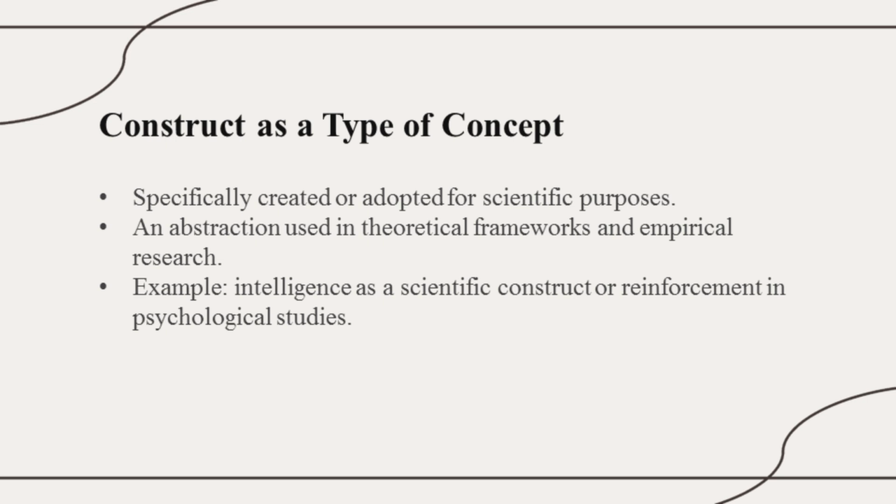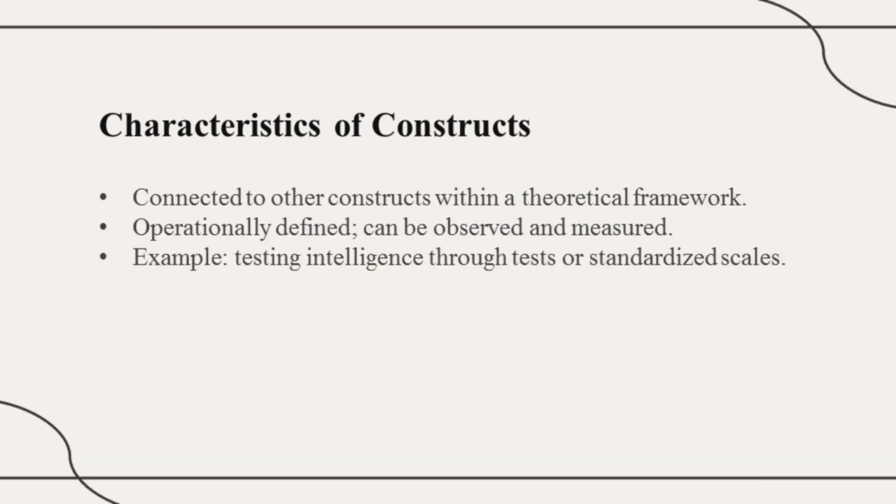When we want to incorporate this generalized idea into research, we have to convert it into a more scientific term, and for that we use a construct. To identify the concept height as a construct, we can measure it using a ruler. We are using something standardized, and it becomes scientific and becomes a construct.